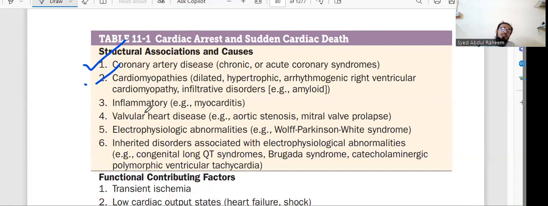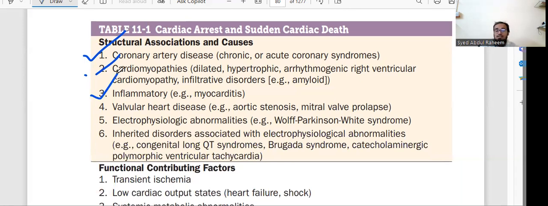And inflammatory conditions, any infection to the heart or valves. We have the tricuspid, bicuspid and pulmonary valves. These may get damaged, so the blood will flow back, and it will put stress on the heart. Anything can happen.